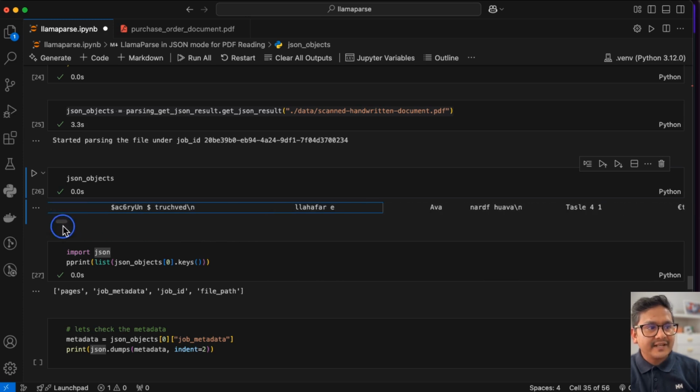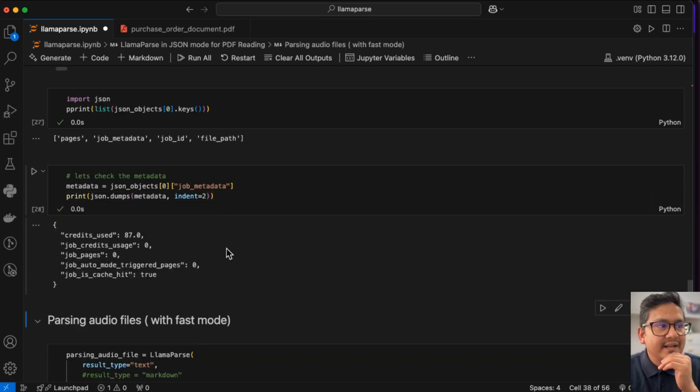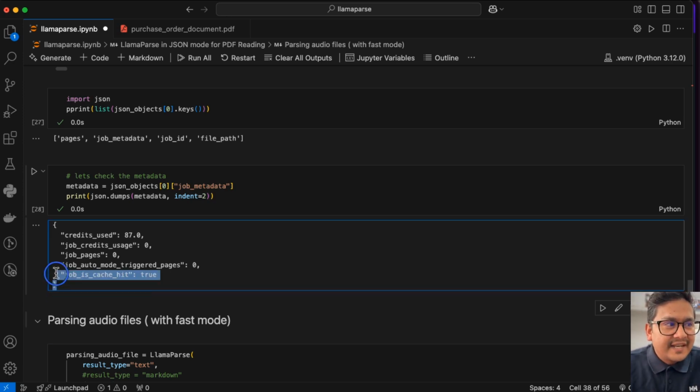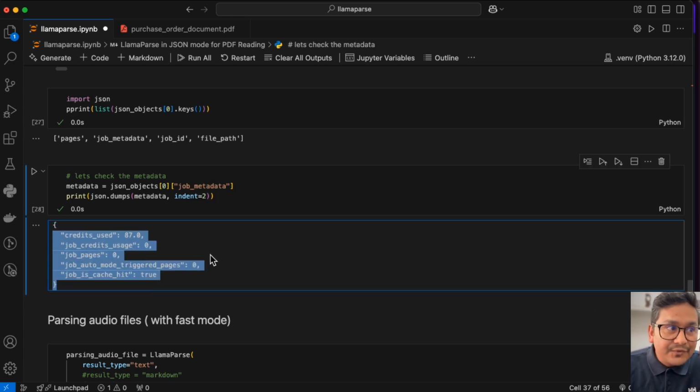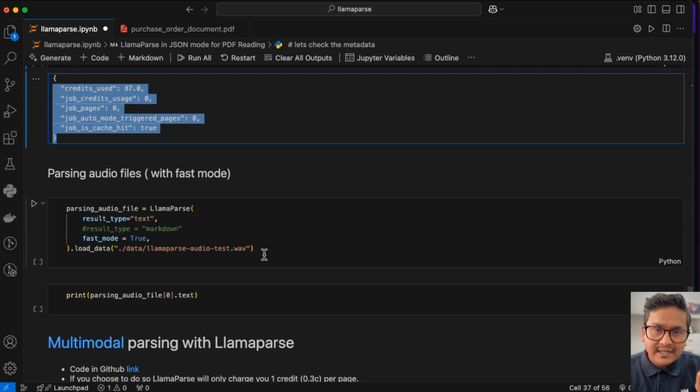It is extracted here, and if you want to even just format it properly, you can just say what is there. So credits used so far is 87.0, and all the different things are here. You can just play around with this if you need this kind of information. I'm just showing you this because you might need to know some of the things for displaying in the UI or somewhere, right? How many credits have been used and so on, already from the code itself.